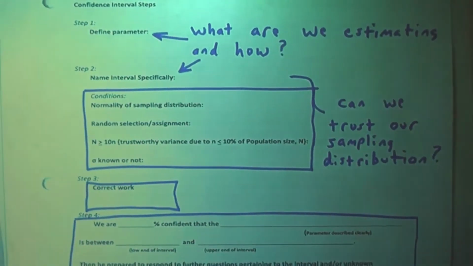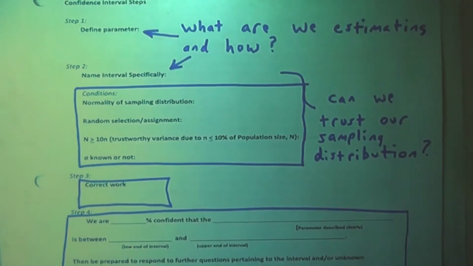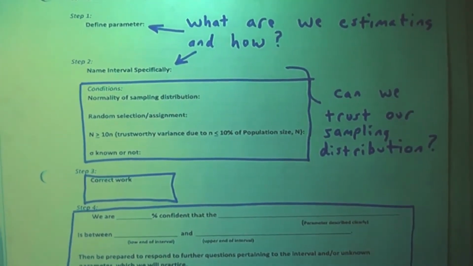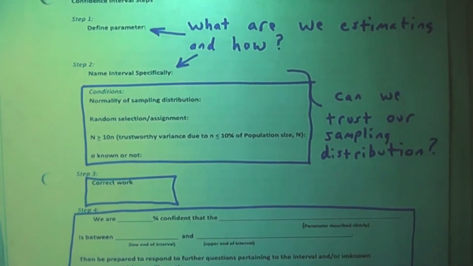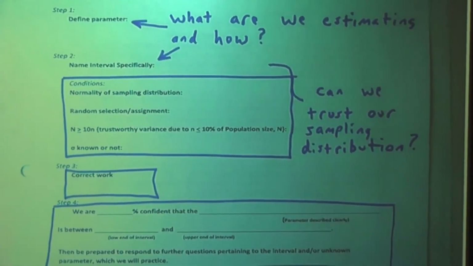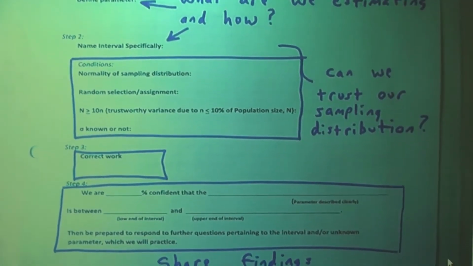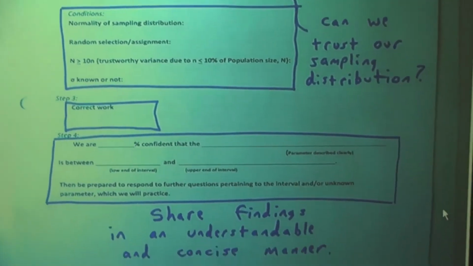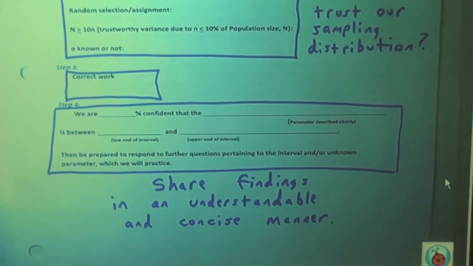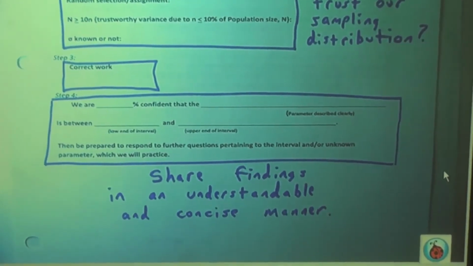Here's the essence of building the confidence interval and doing the write-up. Don't get too lost in the thoughts, but here is the first part. Hey, what are we estimating? How are we doing it? We're doing it with a certain confidence interval, a t interval. And then the conditions, well, that's just, can we trust our sampling distribution, all the probabilities associated with it? Then we show our work, and then finally, share the findings in an understandable and concise manner, referring to the parameter, again, that we were estimating.